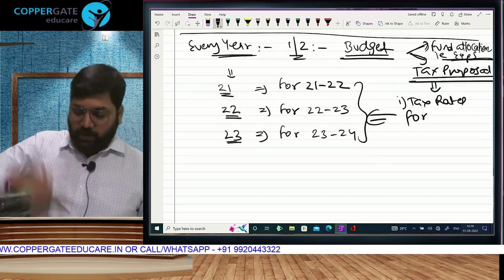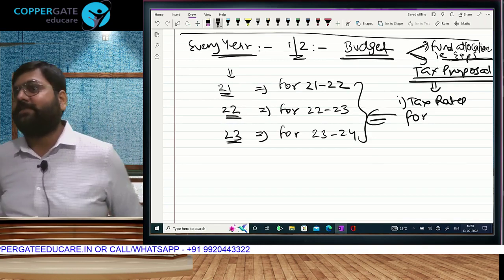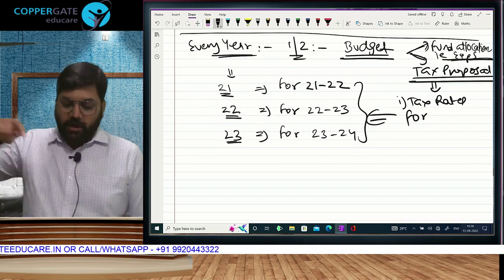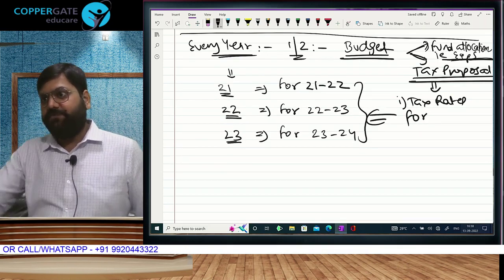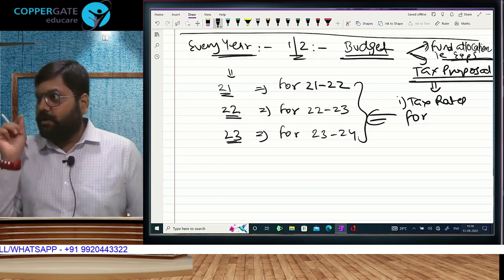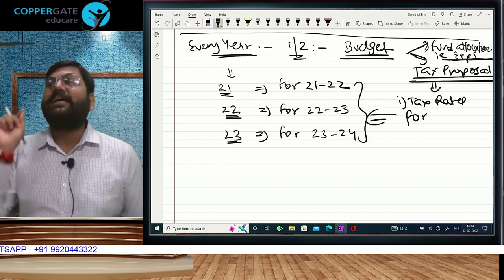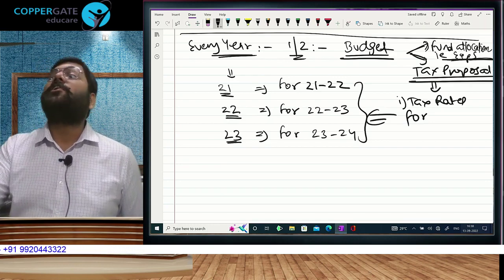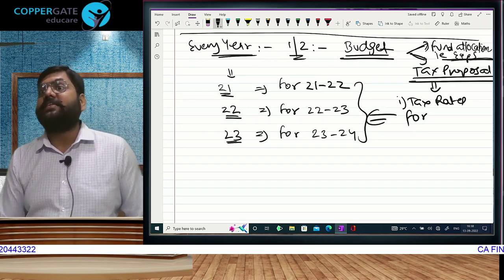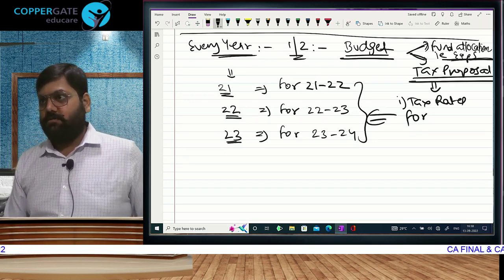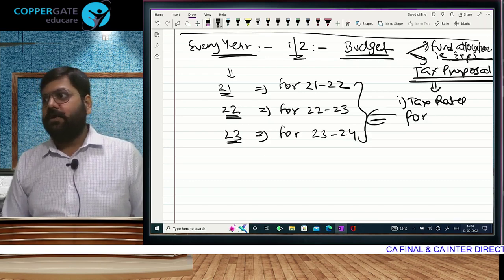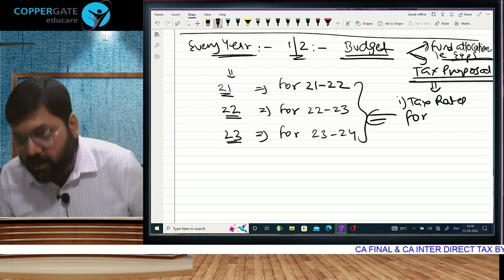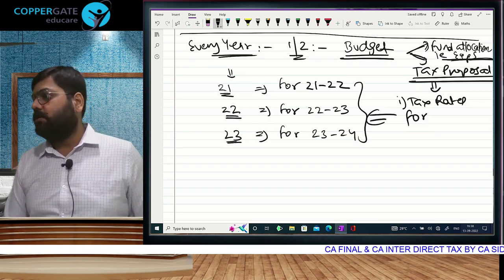In the 21 budget we will give tax rates of 21, 22. In the 22 budget we will give tax rates of 22, 23. This is how we give tax rates. And one more thing, ladies and gentlemen, income tax ka rates are not given in any section of the Income Tax Act. They are announced in the budget. The rates of tax change every year, announced in the budget.